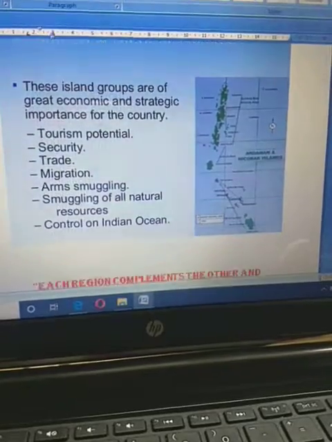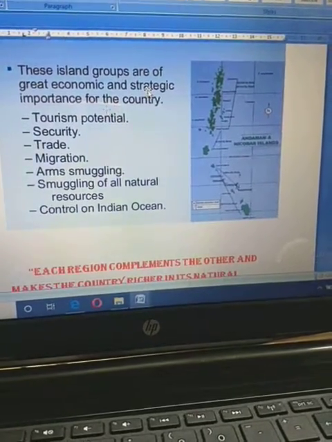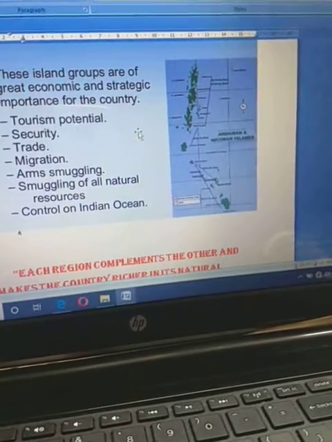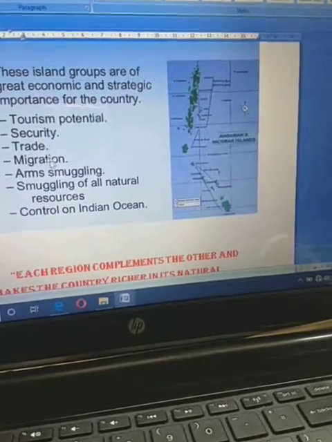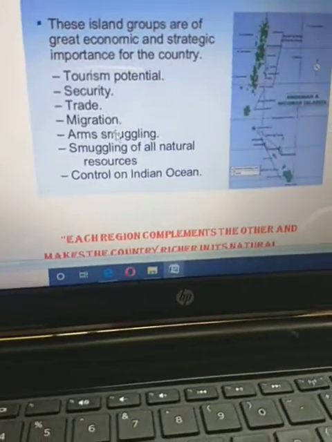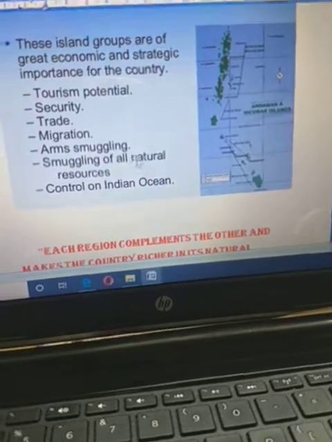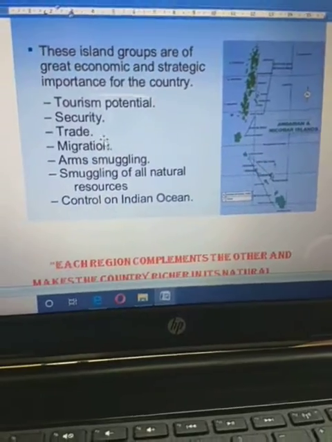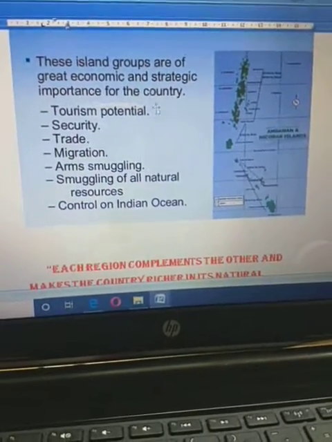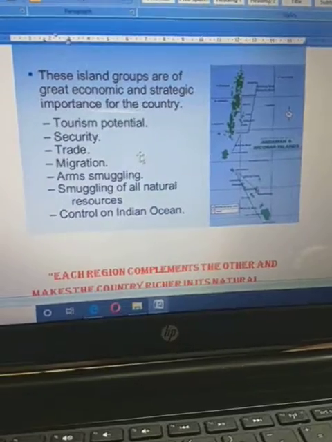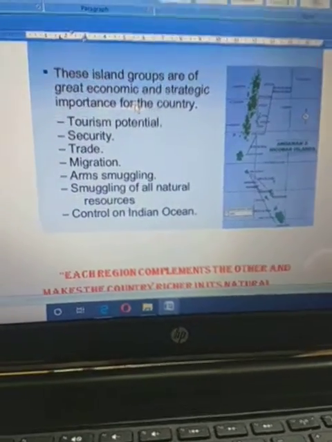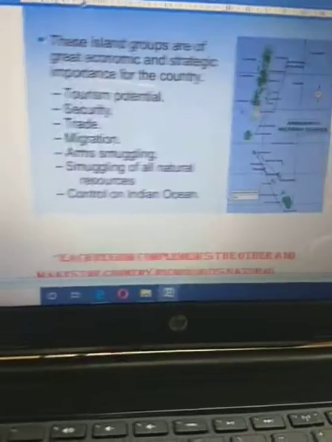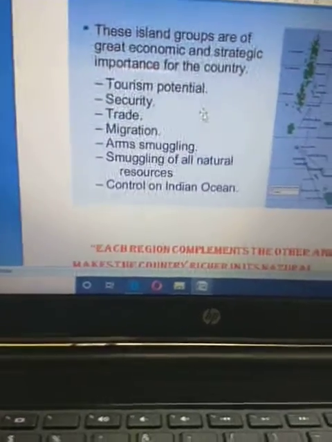These island groups are of great economic and strategic importance for the country. Fine. Why? Because of tourism potential, security, trade, migration, arms smuggling, smuggling of natural resources, and control over the Indian Ocean. For this reason, these island groups have great economic importance and also strategic importance, because their location is also very important.